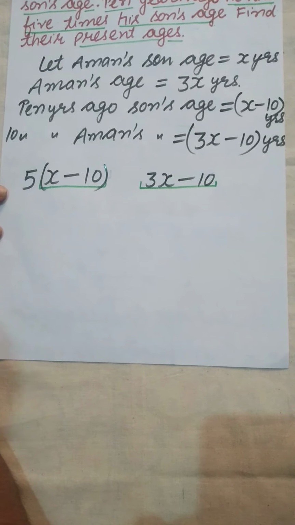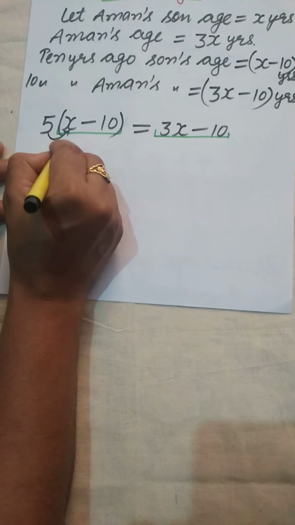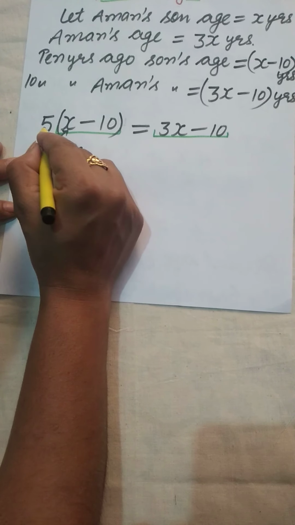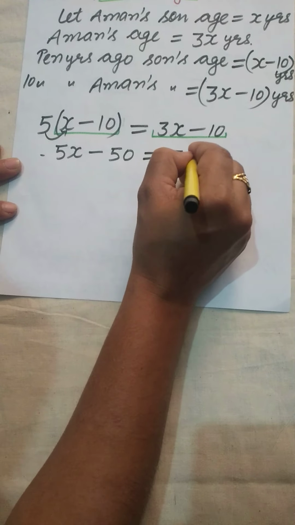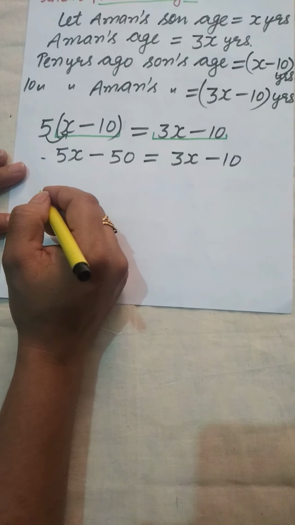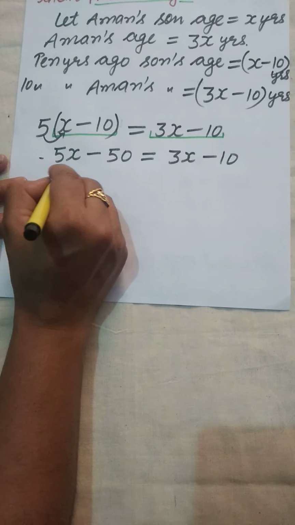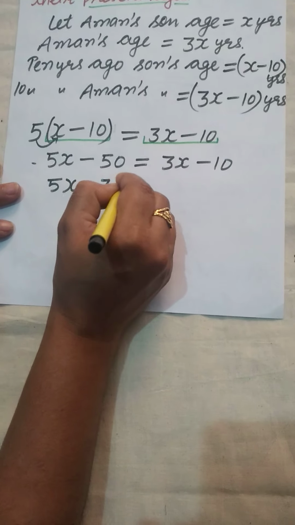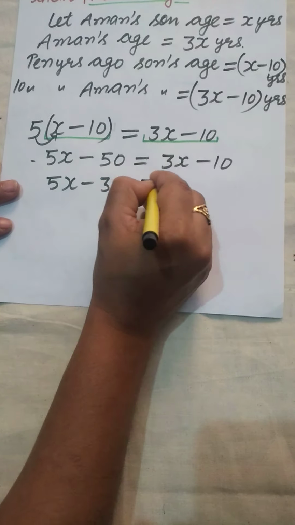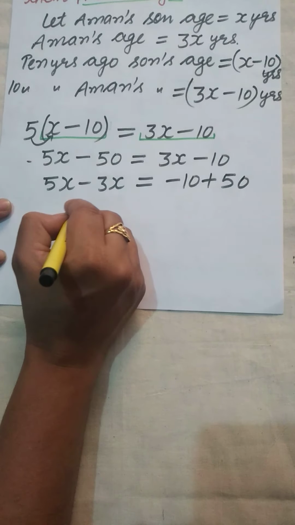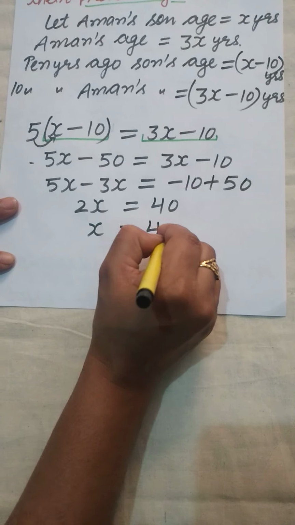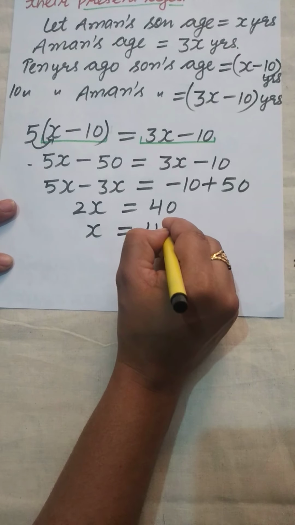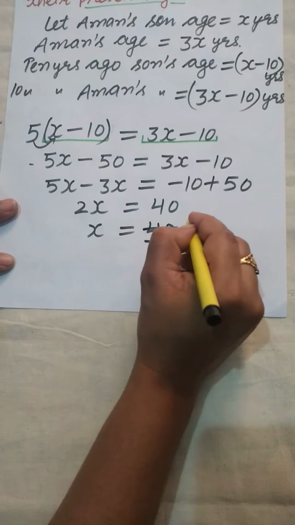Open the bracket, that is 5 multiplied by x is 5x minus 5 times 10, 50, is equal to 3x minus 10. Now transpose the variable terms to the left side, that is 5x minus 3x, and the constant terms to the right side, that is minus 10 plus 50. 2x is equal to 40 and x is equal to 40 divided by 2, that is 20.